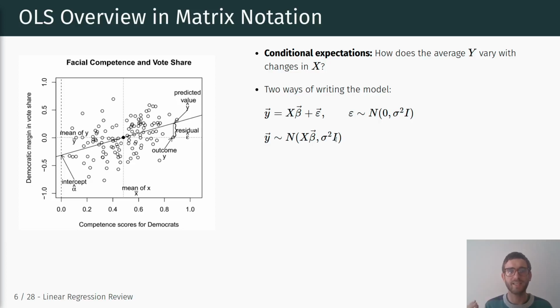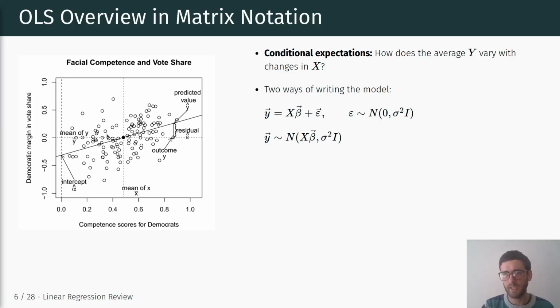So in this case, it's the same underlying model, but we're specifying it as y, the outcome measure, being drawn from a normal distribution. Here we're looking at the systematic component and we're adding a normally distributed error term. But the point is, both are equivalent in terms of the underlying model that we're trying to describe.